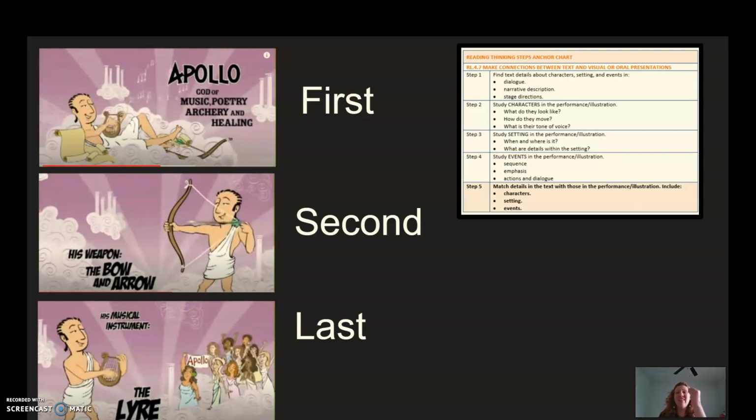I have to match the details in the text with the details in the performance and illustration. I have to see the characters, settings, and events. In this video, I see Apollo smiling, which matches the description of the text of him bringing joy to everyone. And here I see him playing music and the goddesses enjoying it. So that really makes sense with what I read in the text of Apollo, and it matches that description. All right, I think I got it.